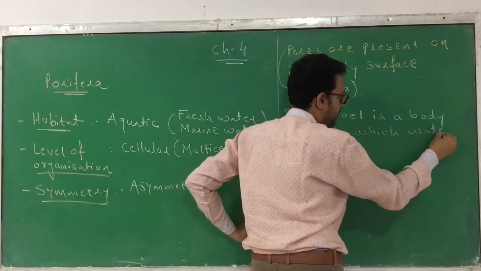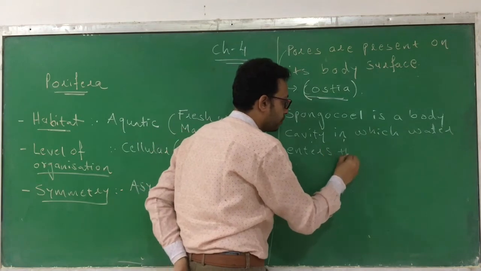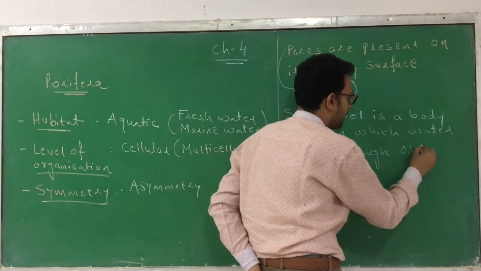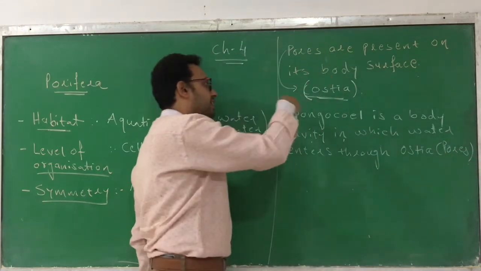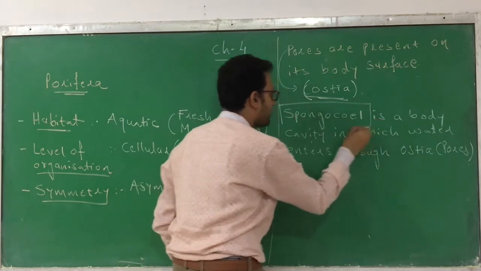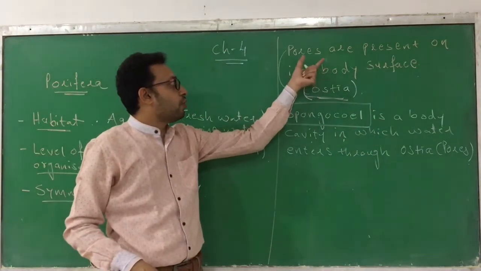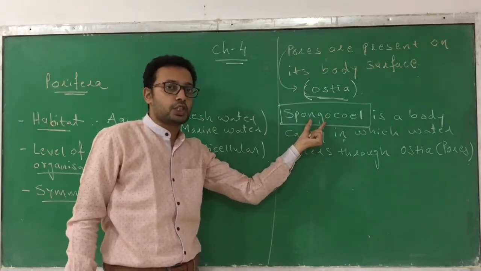Spongocoel is a body cavity into which water enters. How does it enter? It enters through pores, or you can say ostia. Through the pores or ostia, the water enters the body cavity called spongocoel.